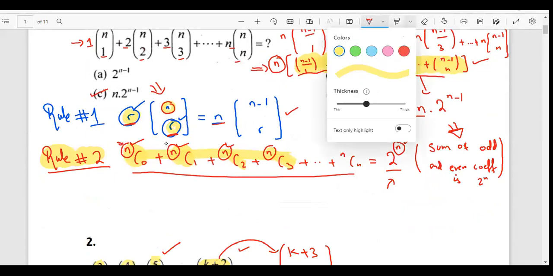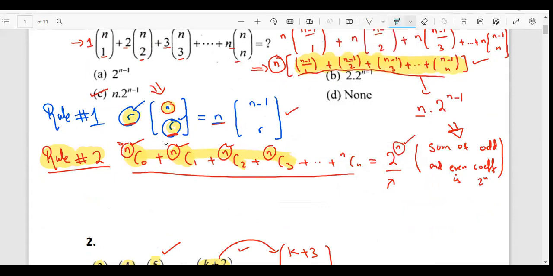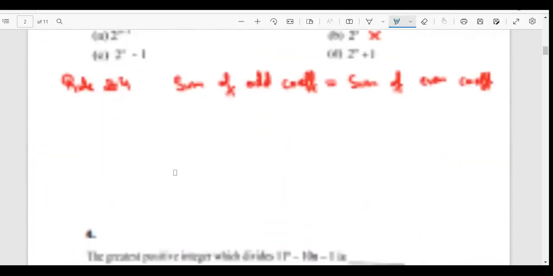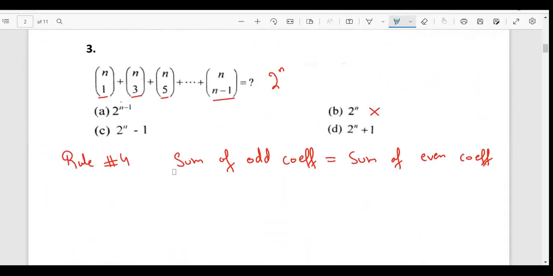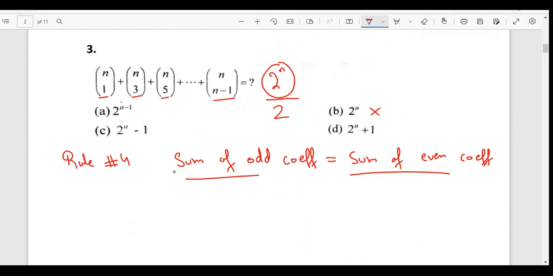Now I'm going to use a different highlighter, a blue one. So this was the first even term, the first odd term, another even term, another odd term, and the sum of both the odd and even coefficients is 2 power n. Then rule number 4 says that the sum of odd coefficients is equal to the sum of even coefficients. This means that this entire sum, for both odd and even, can be divided by 2 in order to find the sum of odd coefficients, because they are equal and their entire sum is 2 power n.